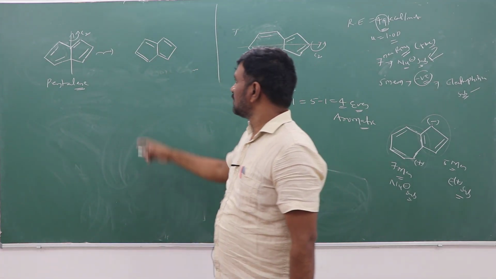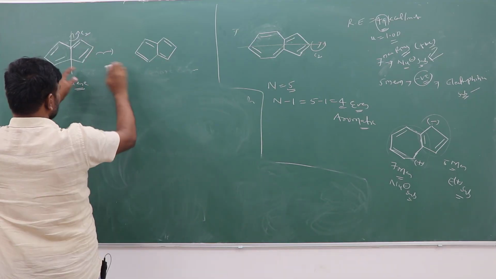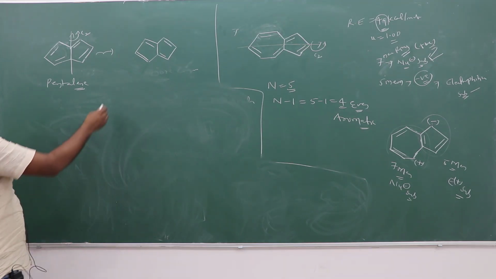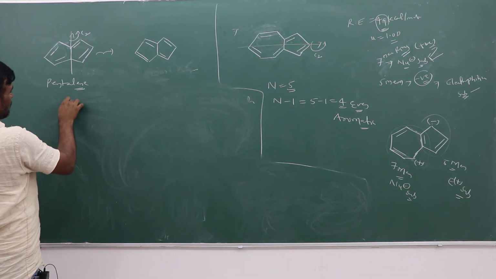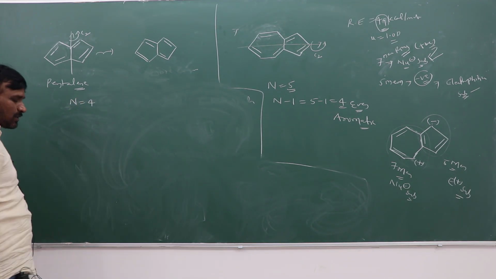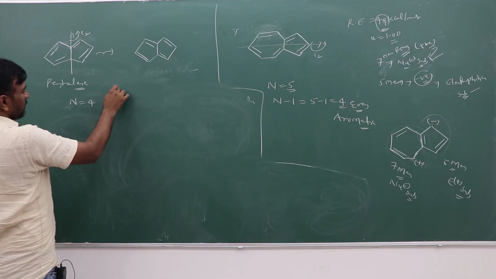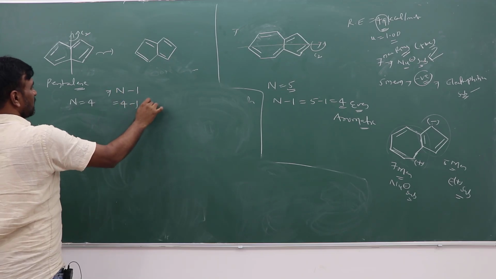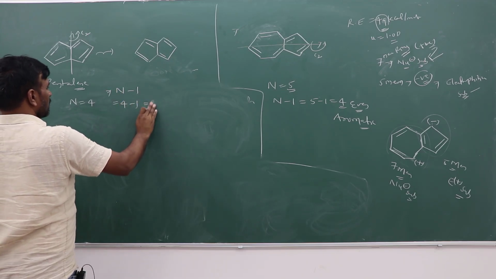So this is the new structure. Double bond positions are exchanging. How many double bonds are exchanging? Total number of double bonds is 4. n minus 1 is 4 minus 1, and that value is 3.